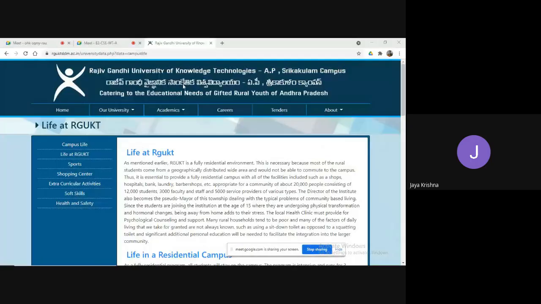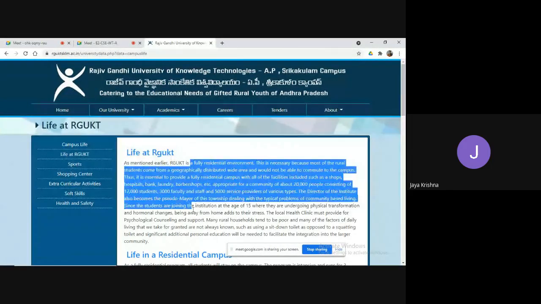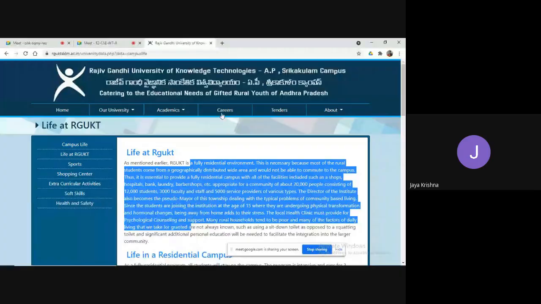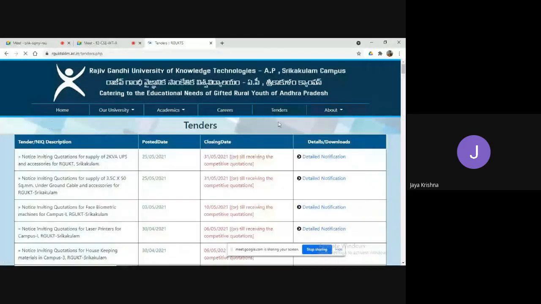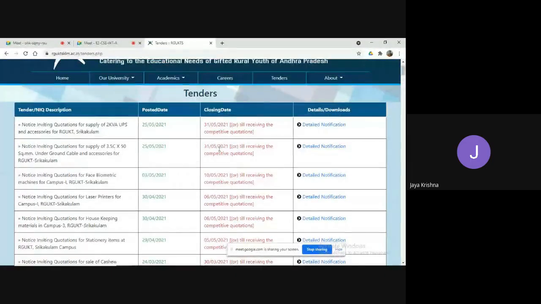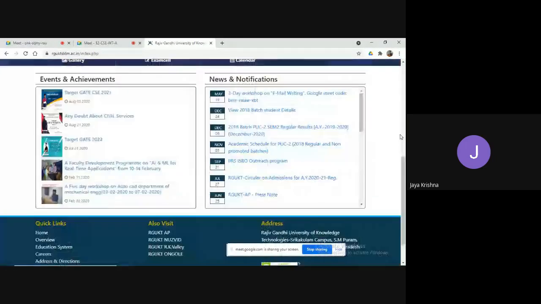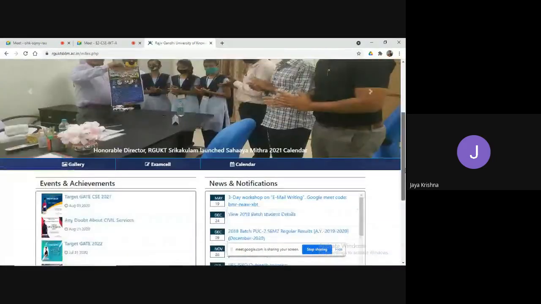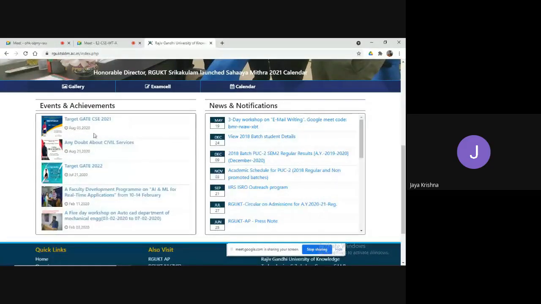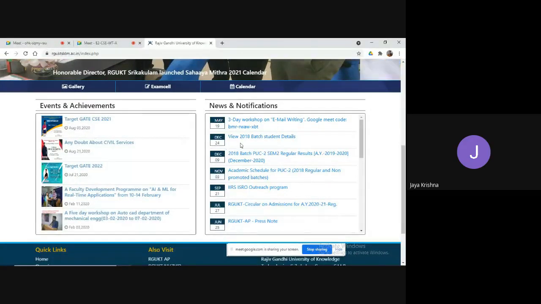So observe. I want to set the frame color, like font color. I want to set some kind of formatting elements. I want to make some kind of links. So tenders is a kind of link, right? And this is a kind of link. This is a kind of table format. And this is not actually a frame, but you can make it like this. You can observe events and achievements is a kind of frame, and news and notifications is also a kind of frame.